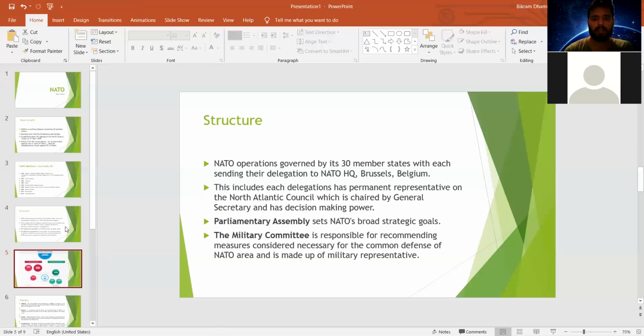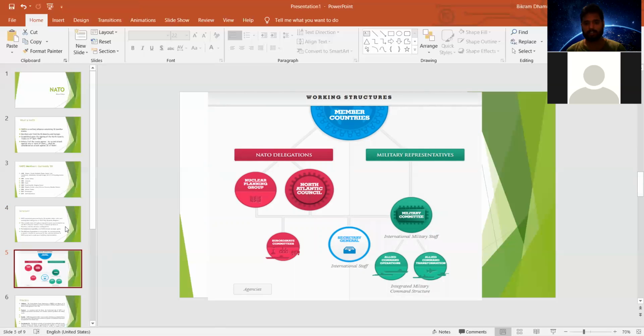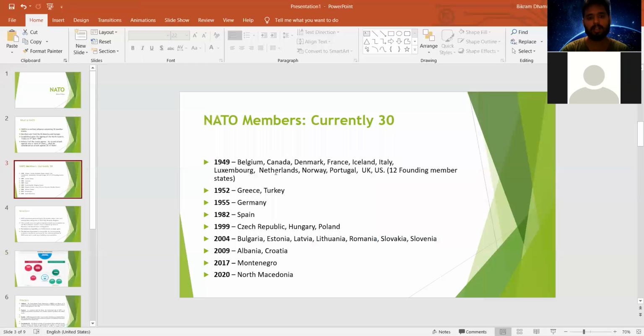To tell you more about the organization, this is the organizational mechanism of the North Atlantic Treaty Organization. The working structure is somewhat like this. There is the NATO delegation, which works for the nuclear planning group. I have already told you the names of the NATO nations, like Belgium, Canada, Denmark, France, Italy, Greece, Turkey, Spain, United States of America, UK. Most of these countries are nuclear countries. They are developed, powerful nations.